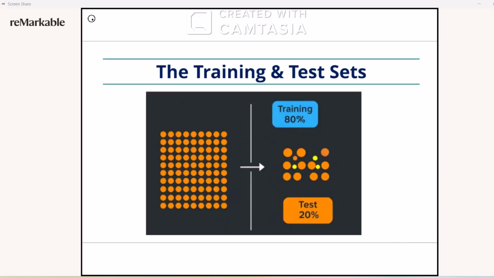The training and test set. Let's suppose we have some historical data of which we will use a major part to train our model, which we'll call the training set. And then to test the model, we will keep a few data so that we can test whether our model is giving exact or similar output. So then we can check if it is giving correct predictions.